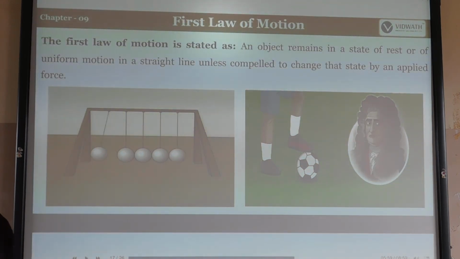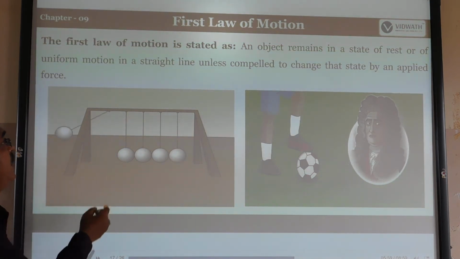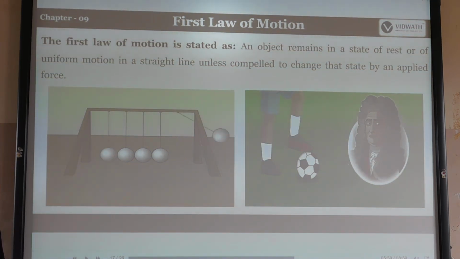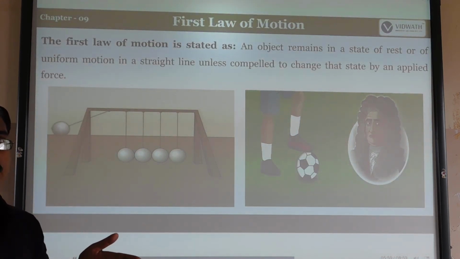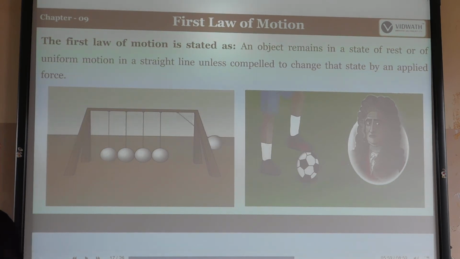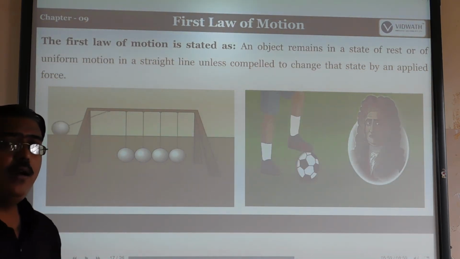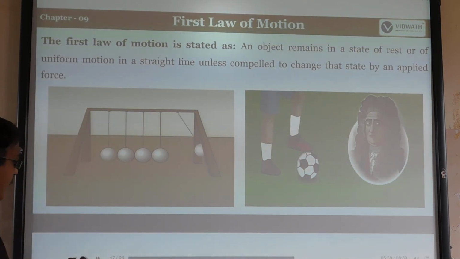An object remains in a state of rest or of uniform motion in a straight line. Uniform motion in a straight line is an example of that. Unless compelled to change its state, when we apply some force. Suppose a vehicle is moving, and when we apply the brake, then what happens? It changes the speed. That is also an example of Newton's first law of motion. Like that, it is also called the law of inertia.